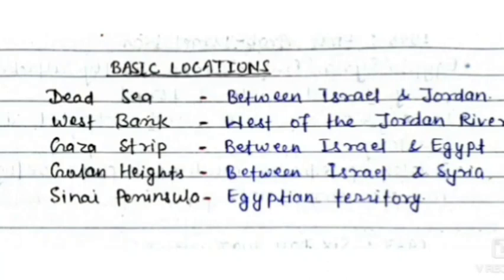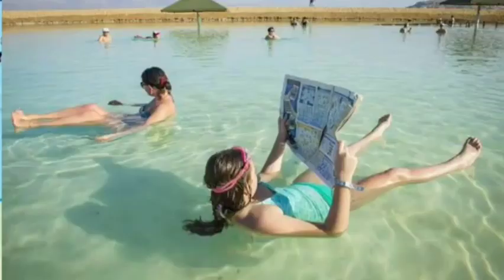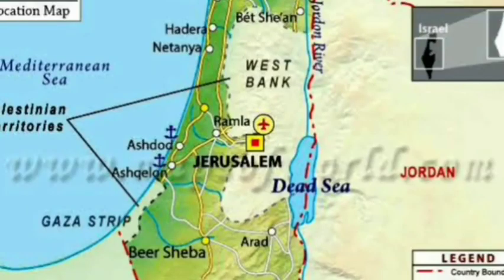So the Dead Sea is a sea which is very saline, and it is located between Israel and Jordan. Friends, the Dead Sea is the same sea where nobody can sink. Any object in the Dead Sea cannot sink, and people are even seen reading a newspaper while sitting in the Dead Sea. And the West Bank, this is always in the news, and it is called West Bank because it is located on the western side of the Jordan River.